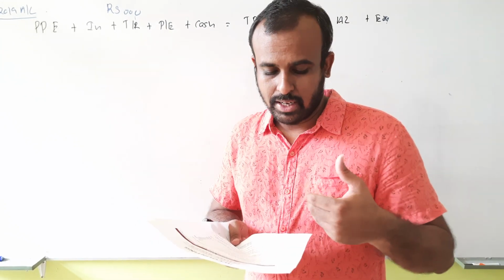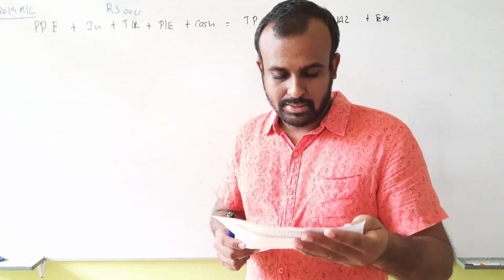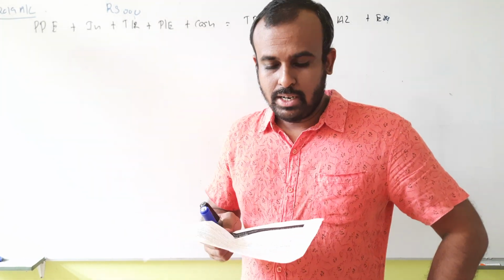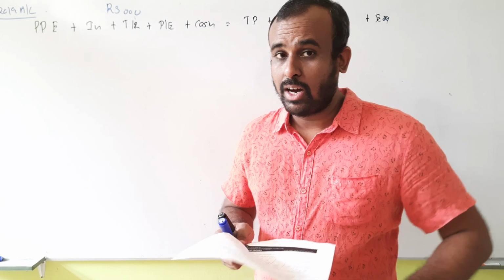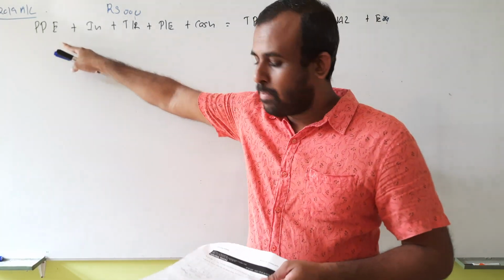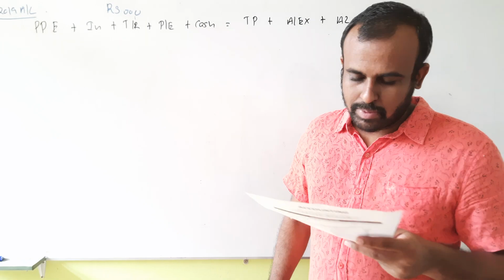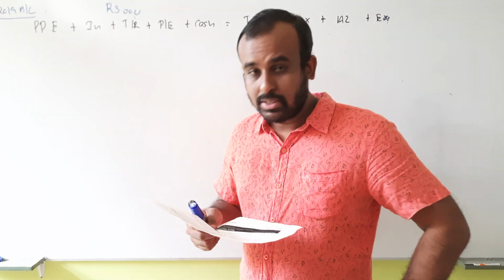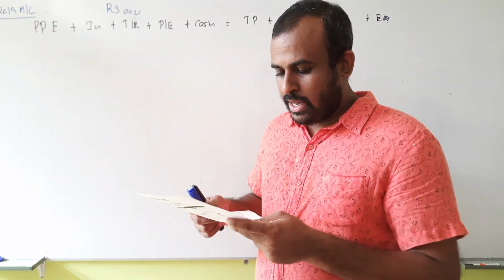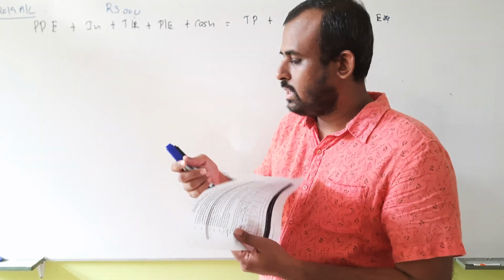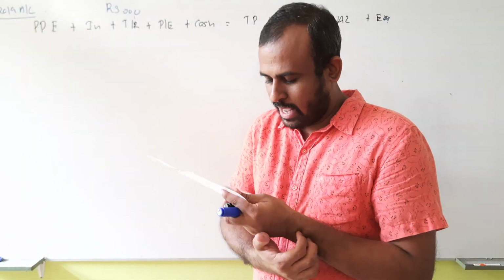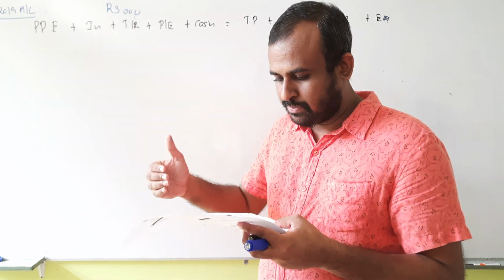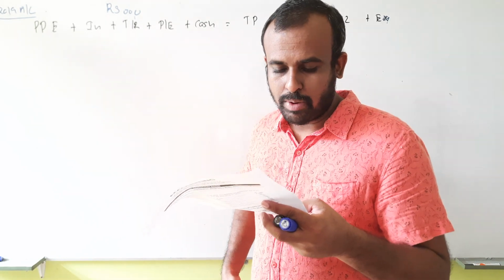The following items have not been considered. There are 10 items which have not been considered, and they want you to record these 10 pieces of information in the given accounting equation. The accounting equation has property, plant and equipment, inventories, trade receivable, prepaid rent, cash, trade payables, accrued expenses, advance received, and the equity. First you need to record the opening balances, which they have given. Thereafter they want you to correct the drafted profit, and lastly to prepare the journal entries.